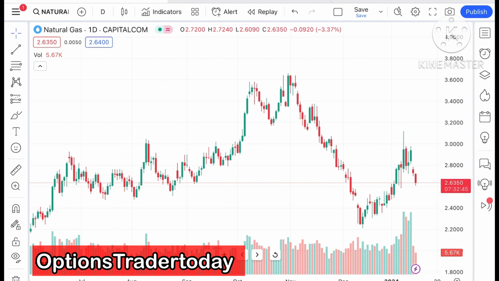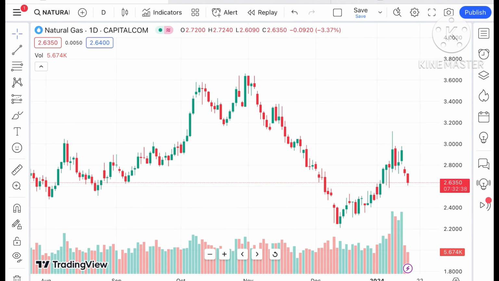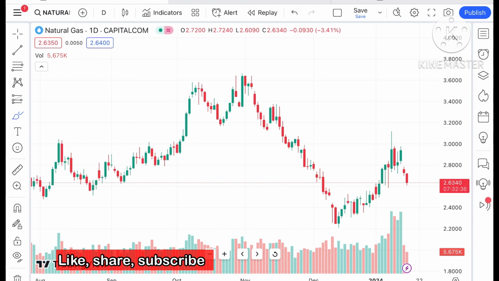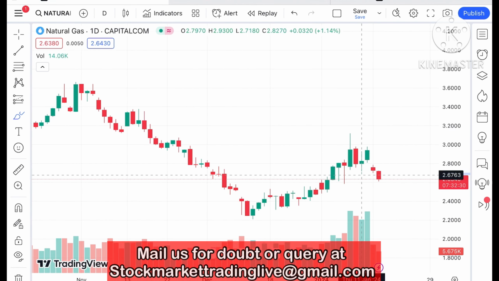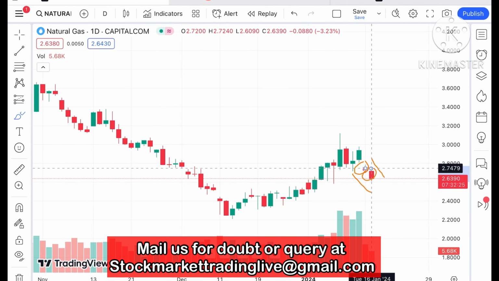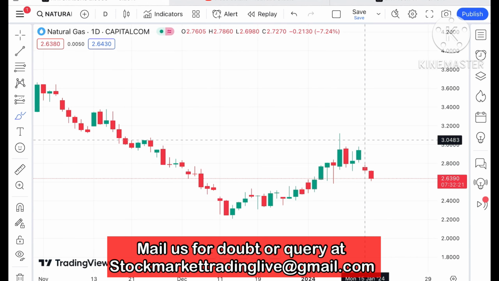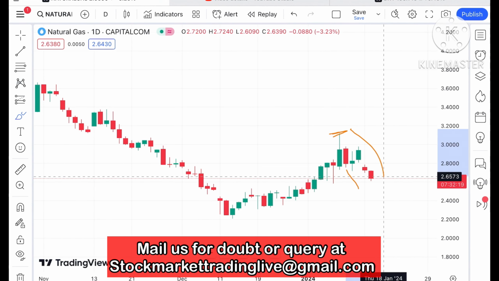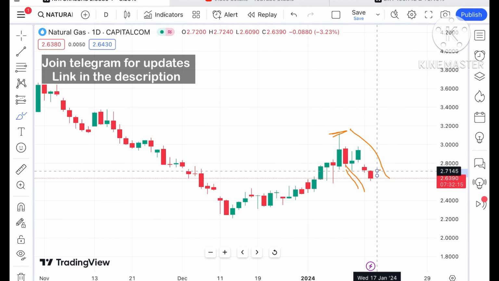Today in this video I'll explain how the price of natural gas has moved in the last 2 days and how it can move in the next 2 days. If you look at the chart, natural gas is trading at a level of $2.6340. There is a continuous downfall, with red candles forming, whereas before that, for 2 days, green candles were forming. After making this particular high, there is a continuous fall.